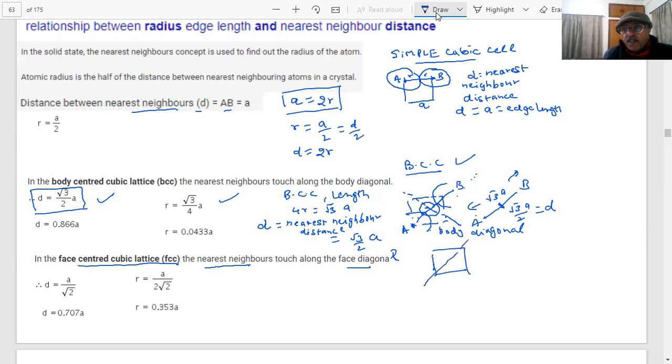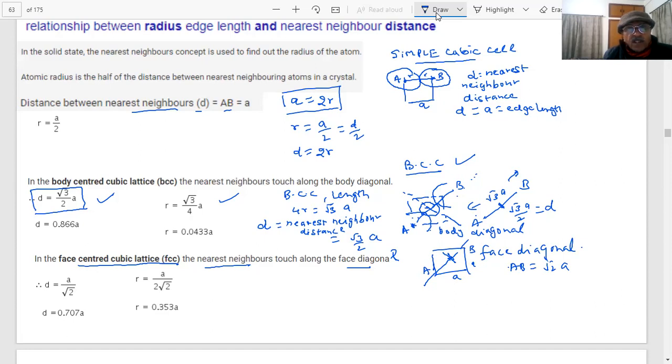The face diagonal is different from the body diagonal. For the face diagonal, this AB which you calculated is root 2A. And half of this will be the nearest neighbor distance, since the atoms were touching like this. That is root 2 by 2, or 1 by root 2.